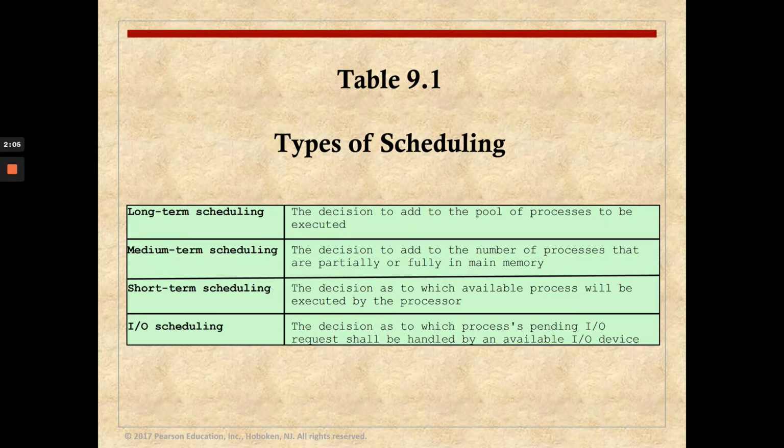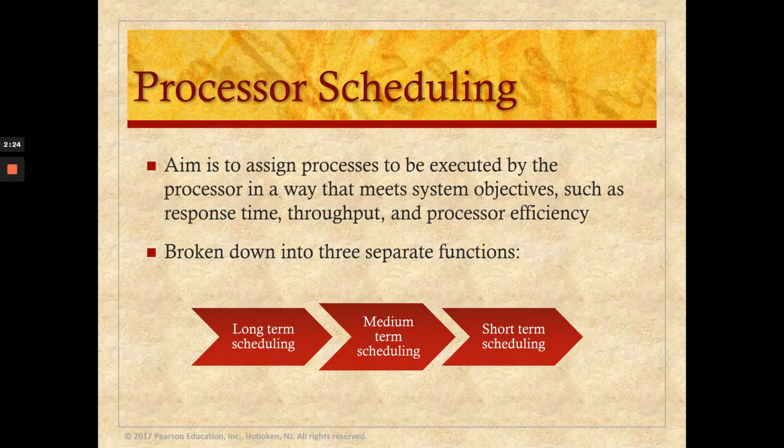In the medium-term scheduling, it is a decision to add the number of processes that are partially or fully in main memory. Basically, part of it is a swapping function. And lastly, we have the short-term scheduling, which is a decision on which available process will be executed next by the processor. As I have mentioned before, this is the aim of processor scheduling, which is to assign processes to be executed by the processor so that it will meet the system objectives. Some of the objectives are response time, throughput, processor efficiency, and preventing starvation.